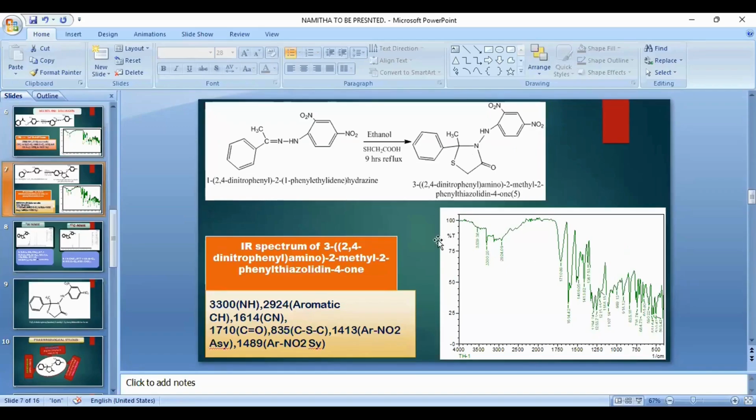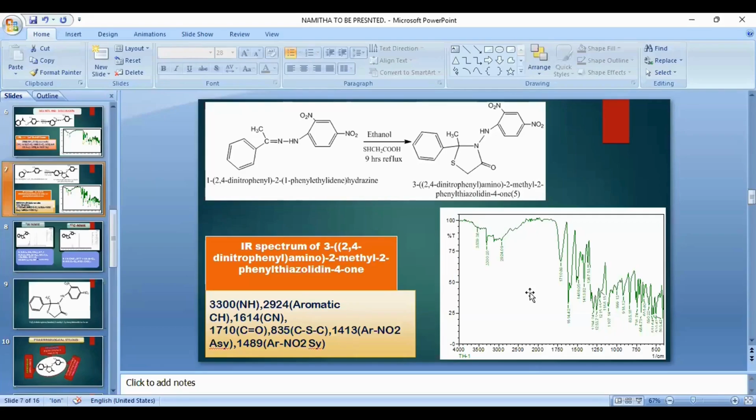Then this is the cyclized product, and the reaction sequence was depicted here. Here also the final product, the thiazolidinone. For the final product also, we recorded the IR spectrum. IR values were noted, and the peak at 3,300 cm⁻¹ indicates the presence of NH group.